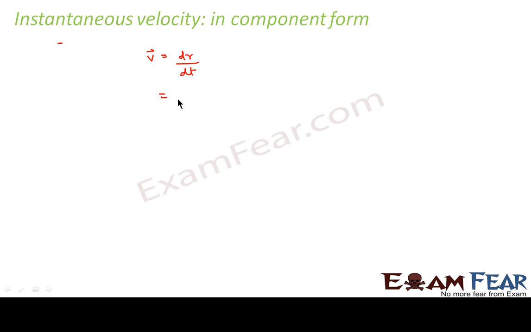So this was basically equal to limit delta t tends to 0, delta r by delta t, right? Now we already know what is delta r. Just try to remember from the previous slides. It is delta x i cap plus delta y j cap divided by delta t.